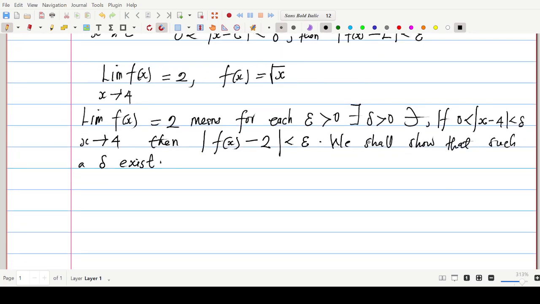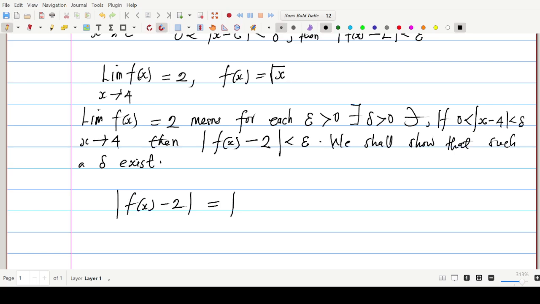So now let's look at what we want to do. We want to establish a connection or a relationship between the modulus of x minus 4 and the modulus of f of x minus 2. Now we have that the modulus of f of x minus 2 is equal to, if you observe carefully, f of x is given to be the square root of x.